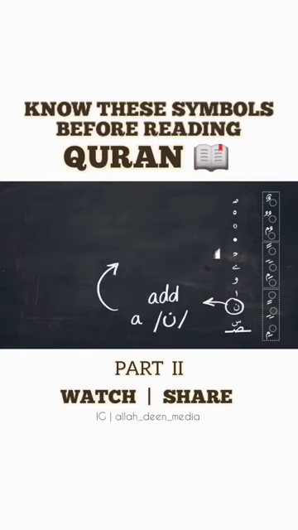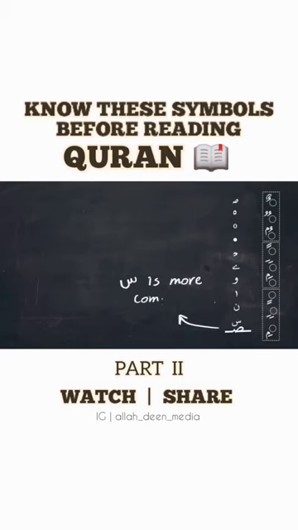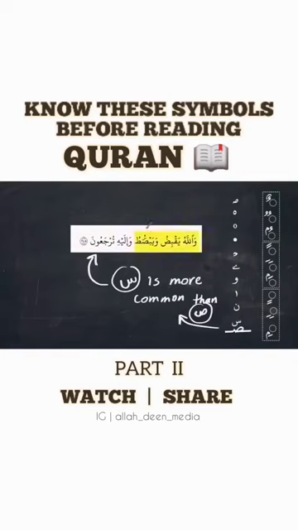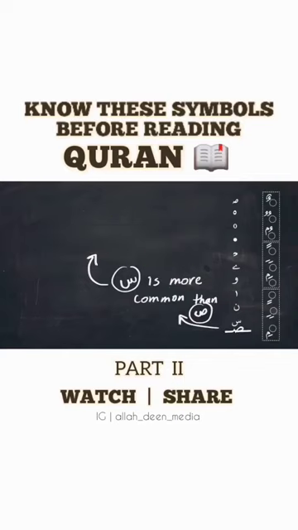Last is the sin, and there are two possibilities here for this sign. The first is when it comes above the sad, like what you see here, like in this example. وَاللَّهُ يَقْبِضُ وَيَبْسُطُ. And it means that even though the word is originally pronounced or written using the sad, like in this example, it is better or more common to pronounce the sin instead of sad. So it is better to say وَيَبْسُطُ. So you pronounce the sin instead of the sad.